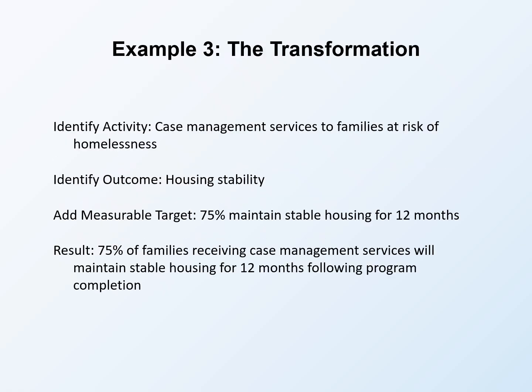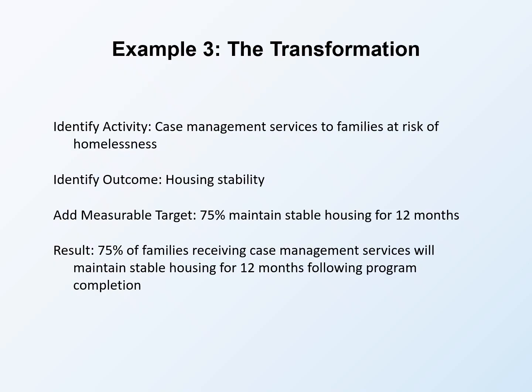The transformation converts activity description to outcome objective. Identify the activity as case management services to families at risk of homelessness. This is what you will do. It belongs in your activities section, not your objectives. Identify the outcome as housing stability. What change do you expect from case management? Families maintaining stable housing is an outcome. This belongs in objectives. Add measurable target of 75% maintaining stable housing for 12 months. Now we have a quantifiable outcome with a timeline for measuring success.